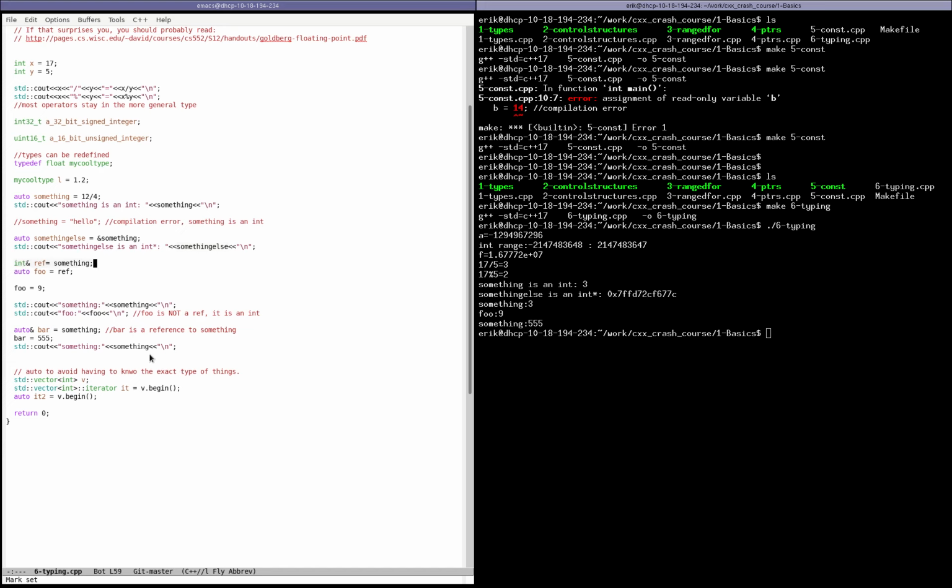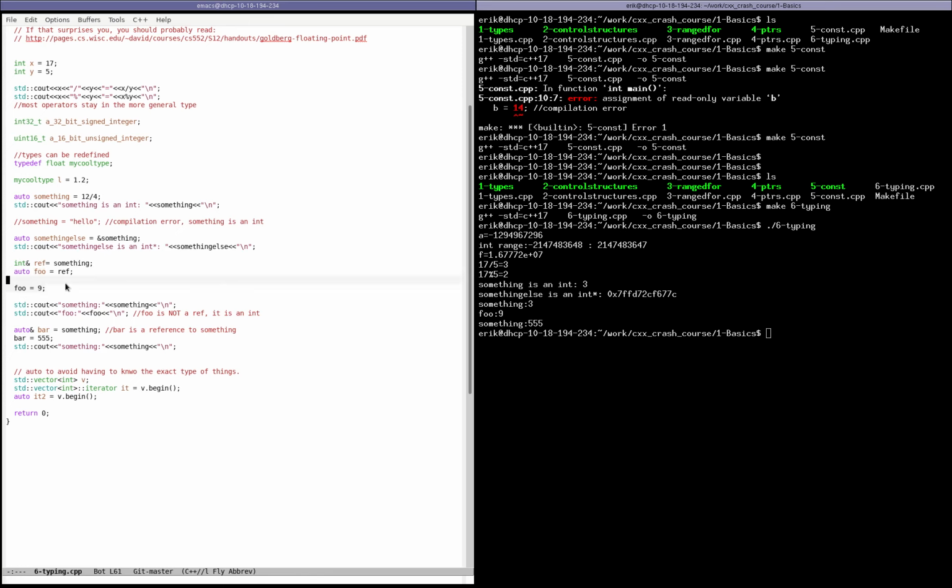Auto has strange behavior around references. So if ref is a reference to an integer, to the integer something, and you do auto foo equals ref, I would personally expect foo to be a reference to an int, and that would be something. It turns out that's not what C++ does. Here, foo is going to be an int. It's not going to be a reference to an int.